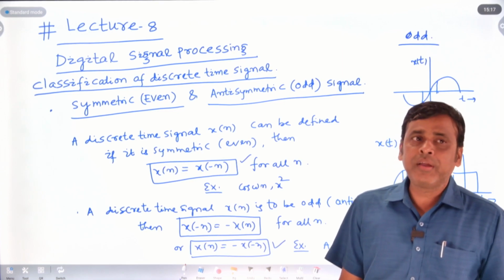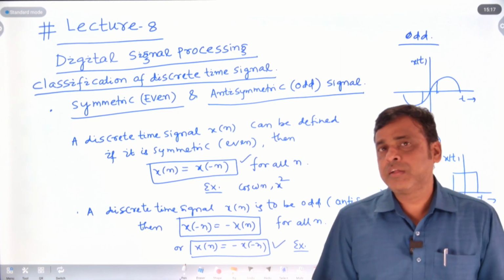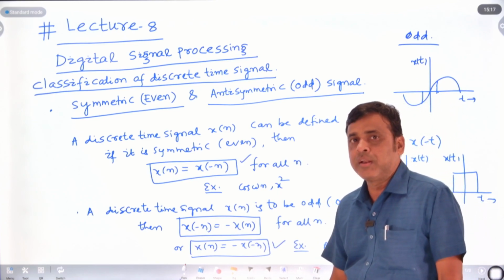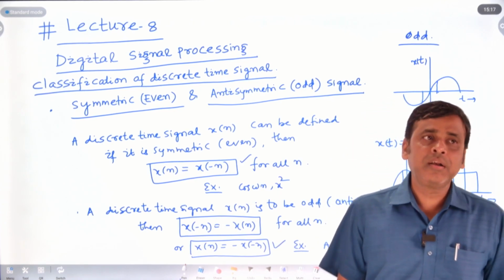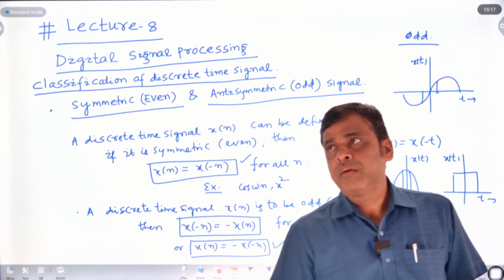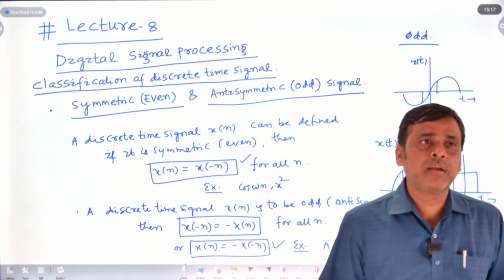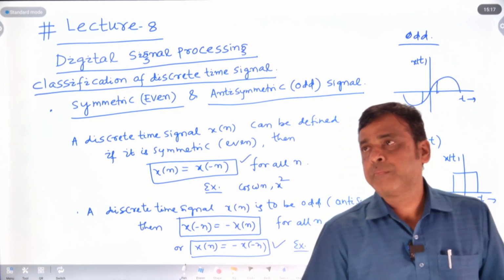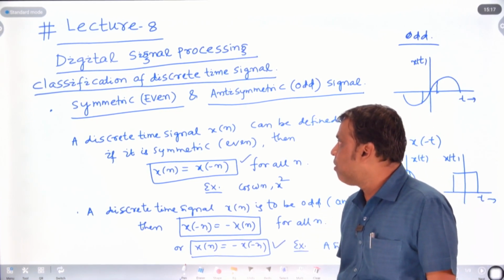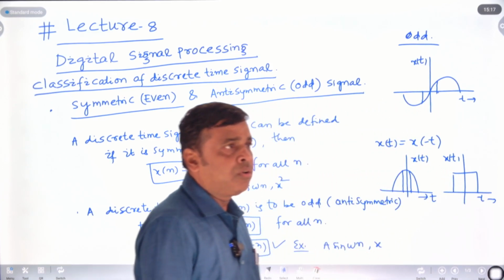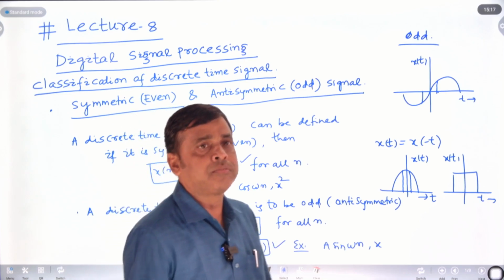So how do you define whether the signal is an energy or power signal? If the energy is finite, we say that the signal is an energy signal. If the power is finite, we say that it is a power signal. If the energy is infinite and the power is infinite, the signal is called neither an energy nor a power signal. So this is all about energy versus power signals.